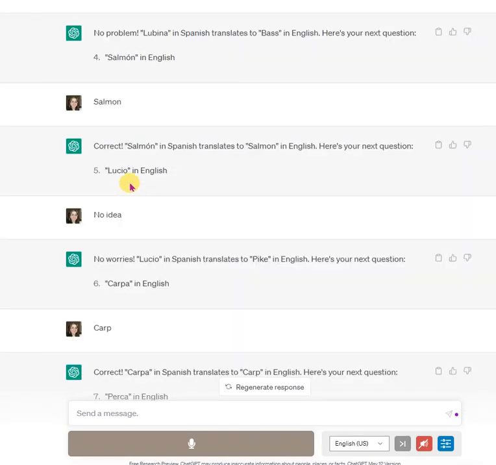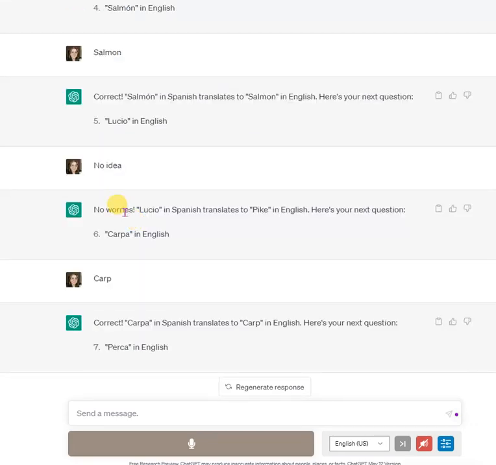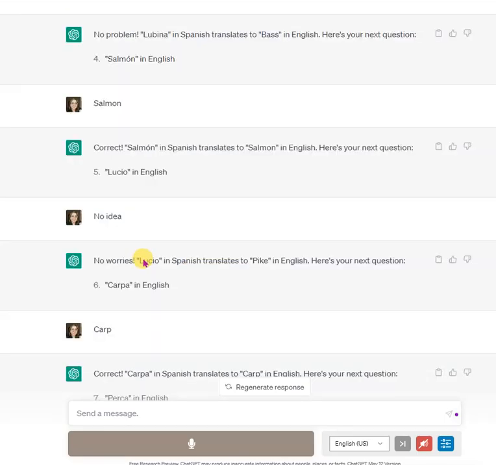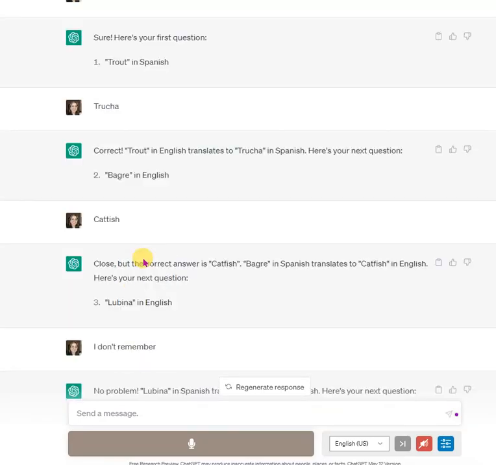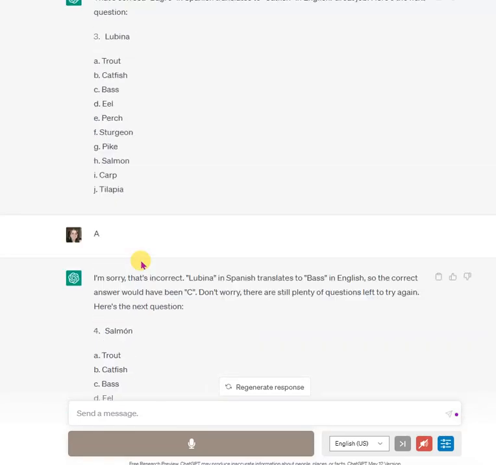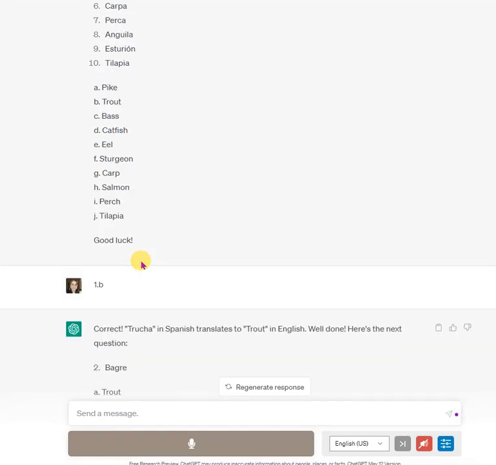I give it the answer. When I get to this one and I say no idea, it gives me the answer. And it also gives me the next question. So I keep going like that. And this would be a great way to use artificial intelligence to learn terminology.